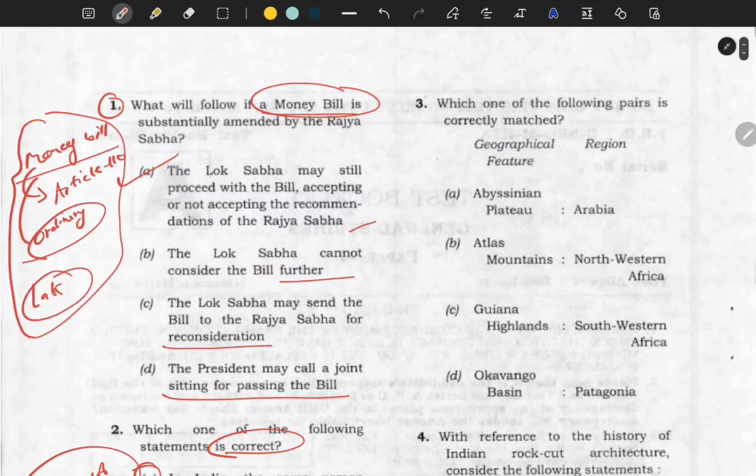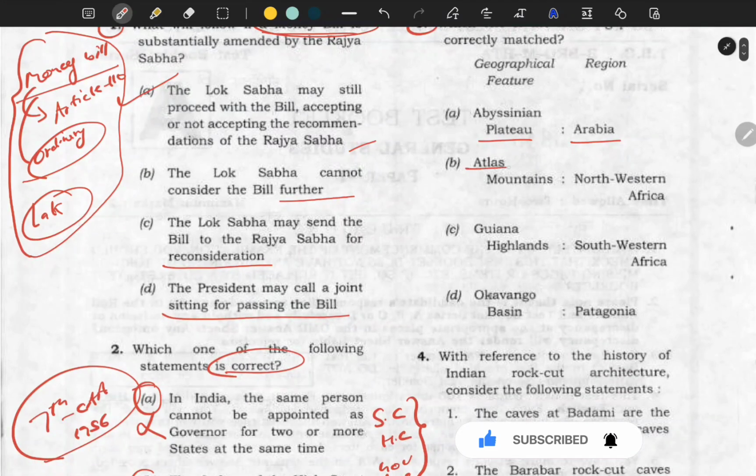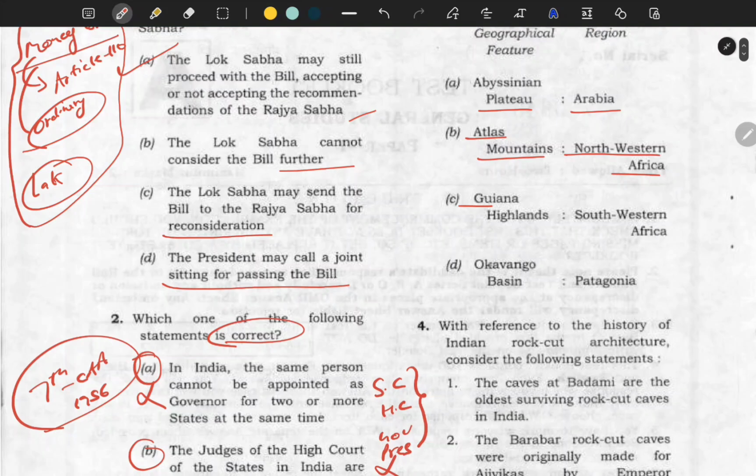Now next question is from geography. They are asking which of the following is correctly matched. Number 1 is Abyssinian Plateau, that is Arabia. Okay, we'll see. Atlas Mountain, northwestern Africa. Okay, we will see. Guiana Highlands, that is southwestern Africa. Okay, we will see. And Okavango Basin, Patagonia.